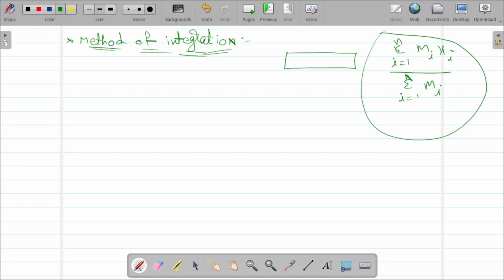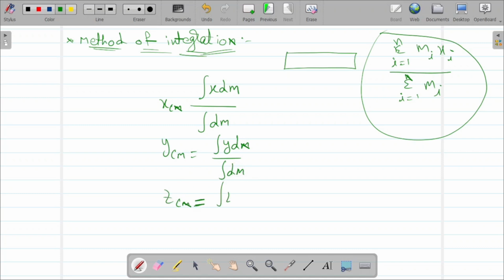When it comes to integration, continuous mass distribution, this formula will simply be written as integral x dm by integral dm. This is for x center of mass. For y center of mass, this will be written as integral y dm by integral dm. Similarly, for z center of mass, integral z dm by integral dm. This can also be simply written as integral x dm by total mass.